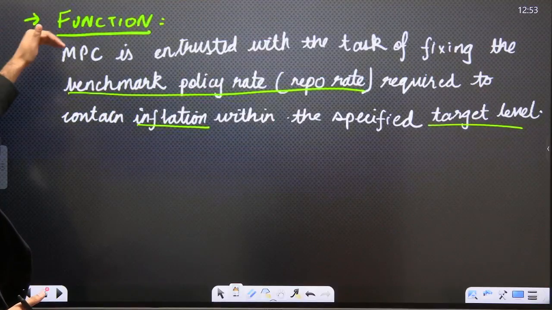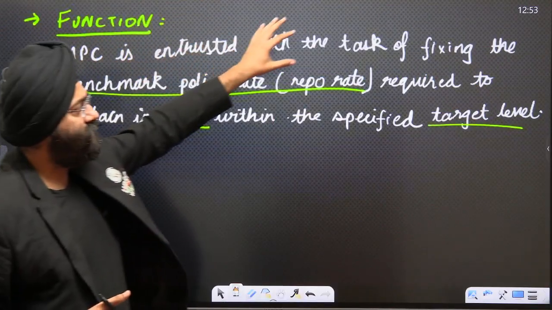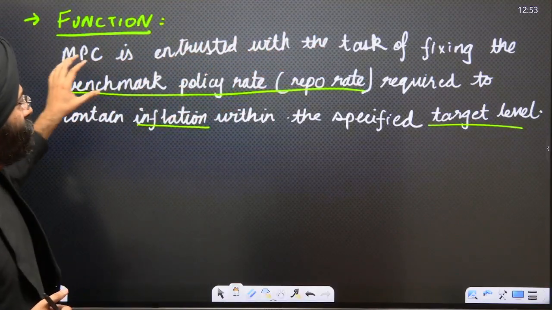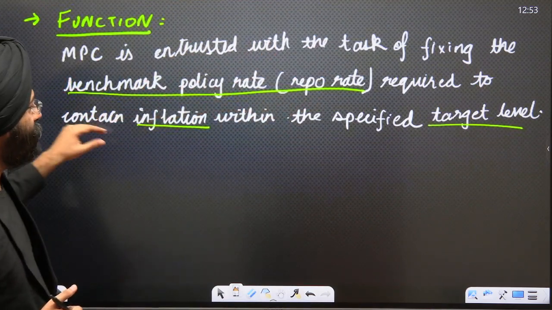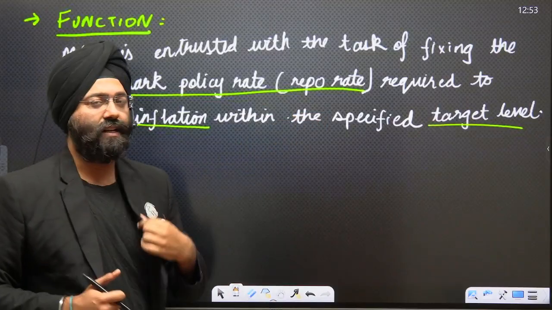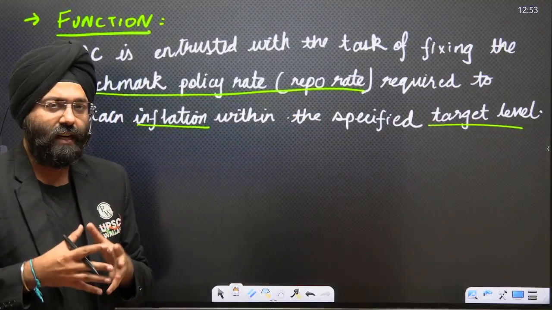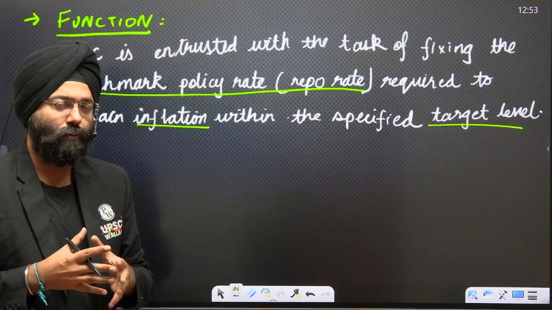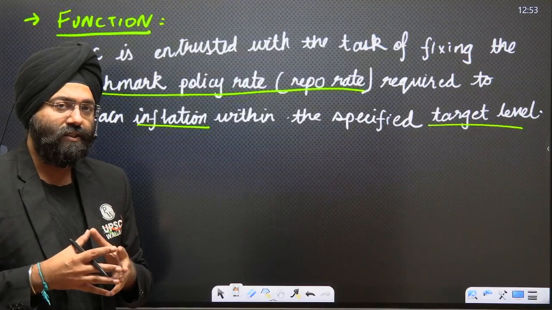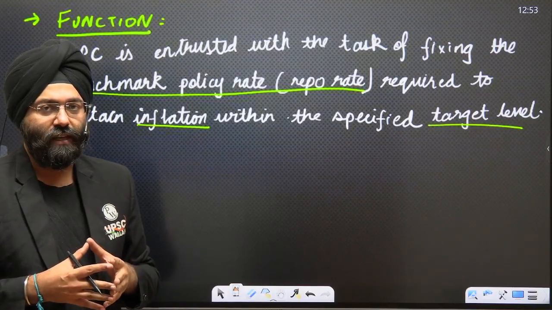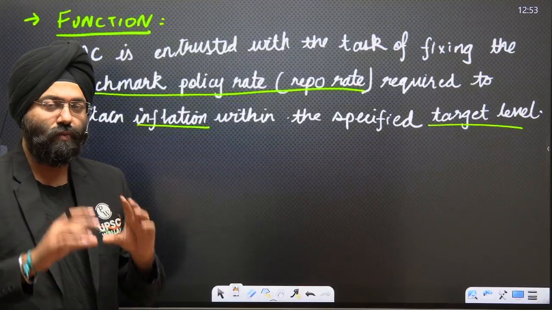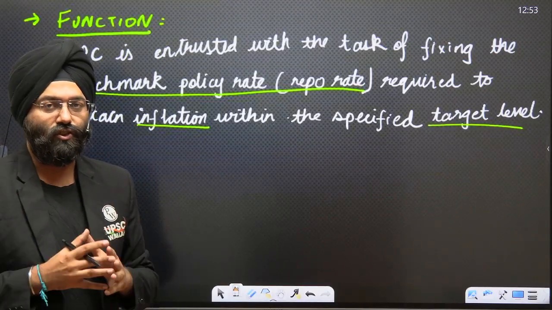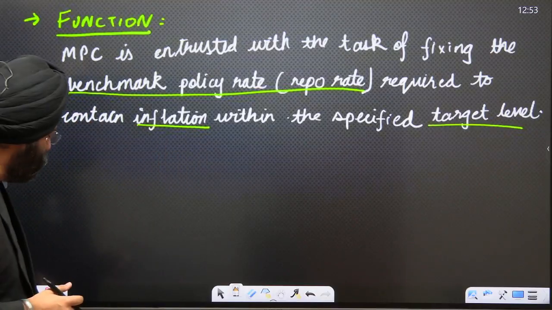Now let's move ahead. Function. The Monetary Policy Committee is entrusted with the task of fixing the benchmark policy rate, that is the repo rate, required to contain inflation within a specified target level. So now we have certain targets in order to maintain the inflation. So the Monetary Policy Committee would be responsible for setting what the repo rate should be so that the inflation can be controlled. It should not be more or less. It should be within a specified target range. Now this is the role of the Monetary Policy Committee.